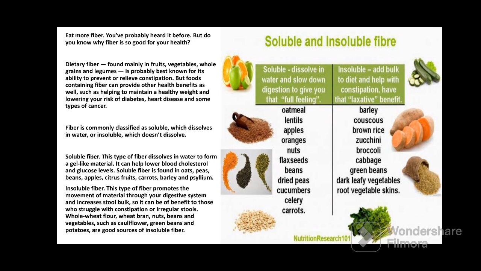They are the barley, couscous, brown rice, zucchini, broccoli, cabbage, green beans, dark leafy vegetables, and root vegetable skin. Some roughage we obtain from the oatmeal, lentils, apples, oranges, nuts, flaxseed, beans, dried peas, cucumbers, celery, and carrots. So these fibers are dissolved in water, and they form the gel-like material. It helps to lower blood cholesterol level, glucose level, and that's why they are important.